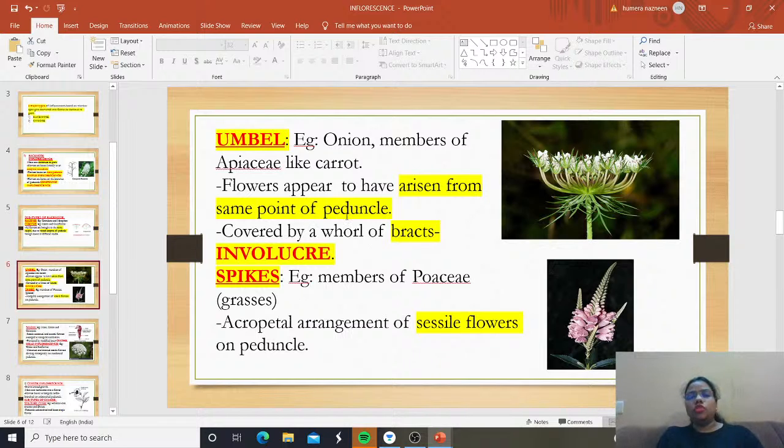The umbel example was onion and members of apiaceae like carrot. Then flowers appear to have arisen from the same point and are covered by a whorl of bracts, which we call the involucre. Then we have spikes. Examples were members of poaceae, grasses, and what is arranged? Acropetal arrangement of sessile flowers on the peduncle. Clear? Next.